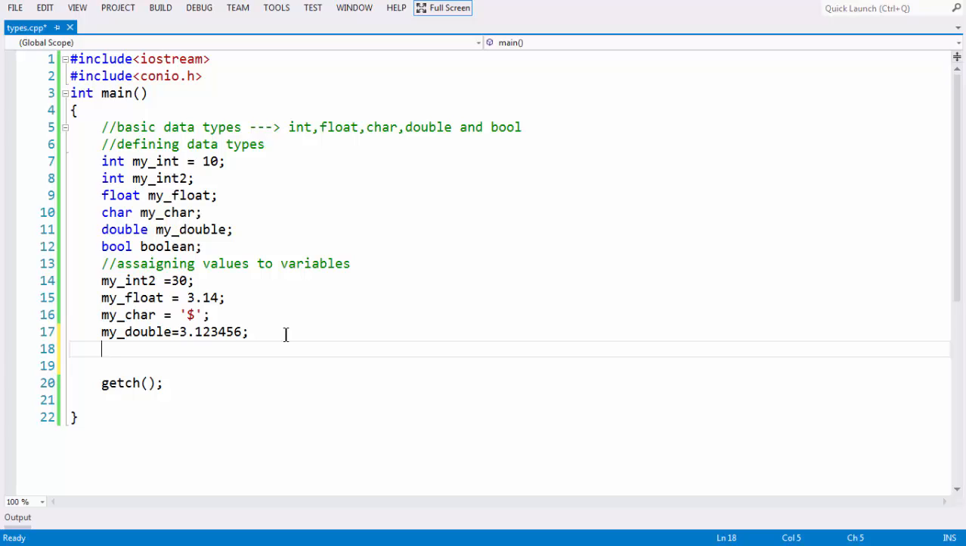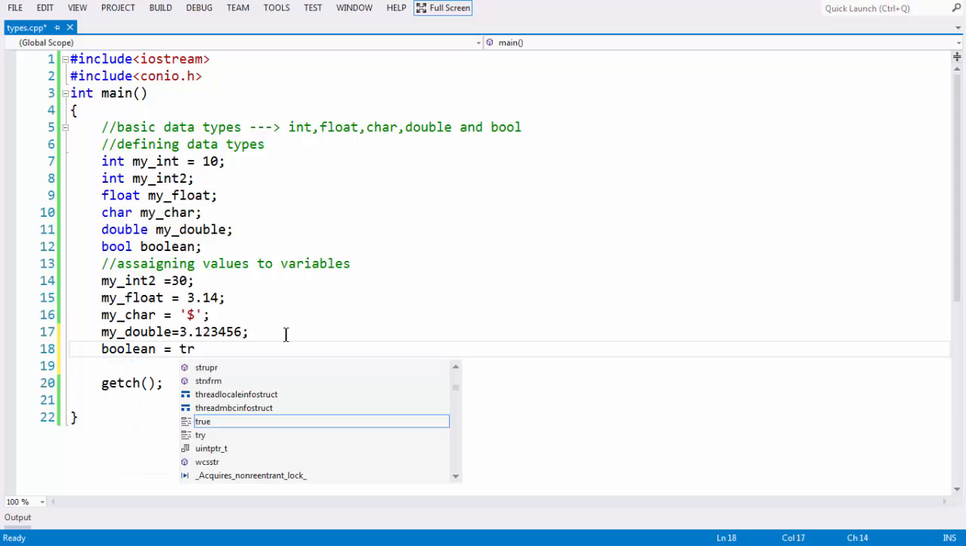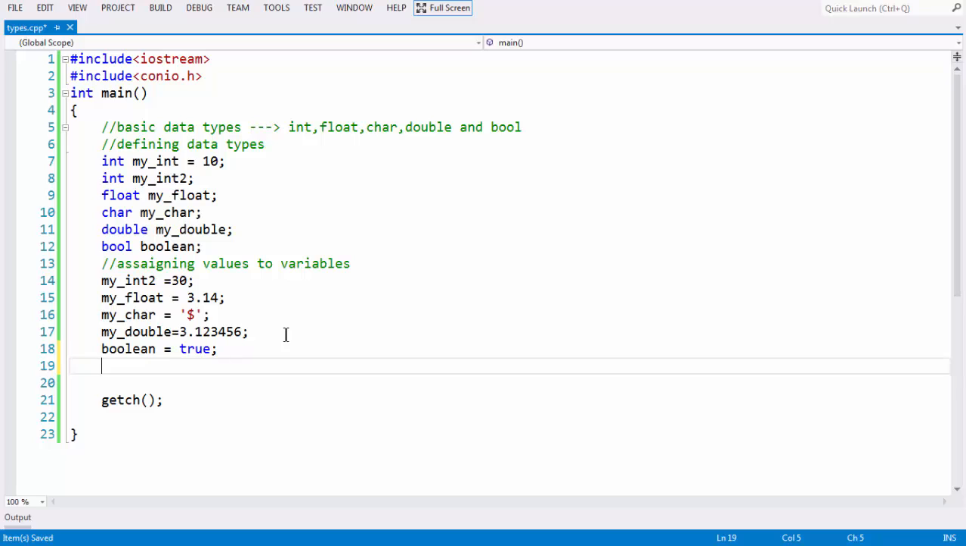Coming to boolean, we have taken the variable as boolean. Let's say boolean is equal to true. The bool data type handles only two values, either true or false. True is regarded as 1 and false is regarded as 0.